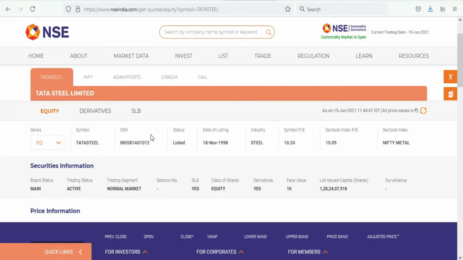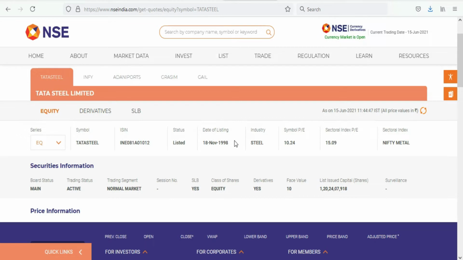Like how there will be a unique number assigned to each student. For example, there is the university seat number, USN number. Each student has been allotted a USN. In the same way, each company listed in NSE has been assigned this ISIN number. And then status, is it listed or not listed? Tata Steel is listed in NSE. Almost all companies in NSE are listed.